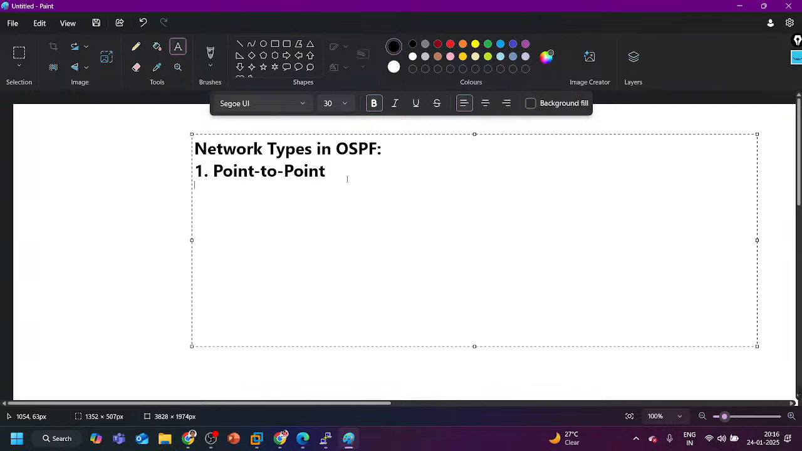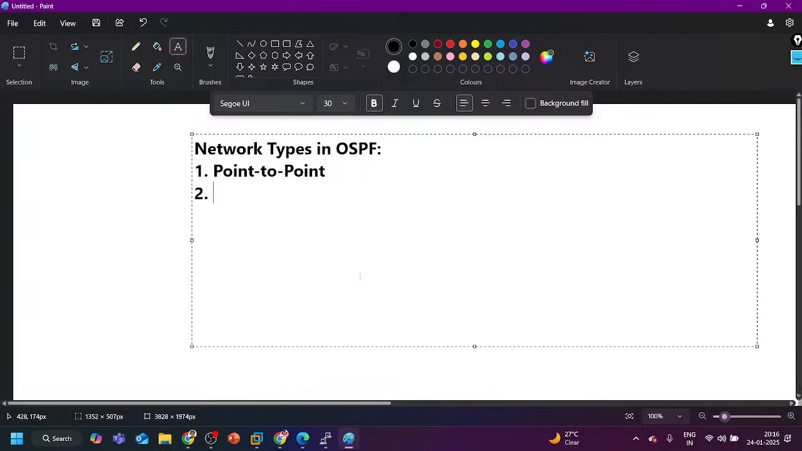If I talk about neighborship, for point to point we can configure both types of neighbor, static or dynamic. Clear? We'll see all these points.